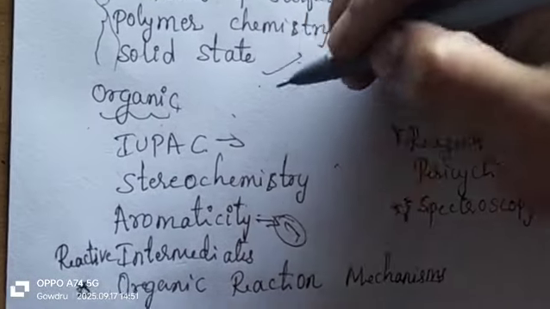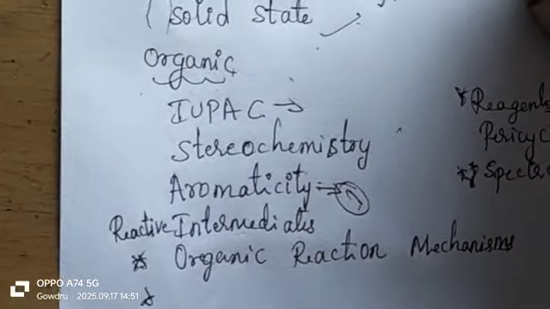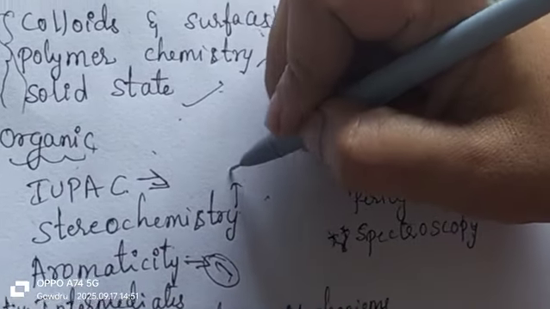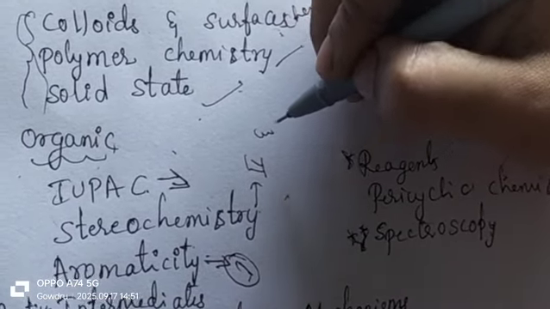And IUPAC naming you already studied from your class 12, so just you have to revise it. And the stereochemistry you have already studied in second semester, and also you have studied the advanced topics in